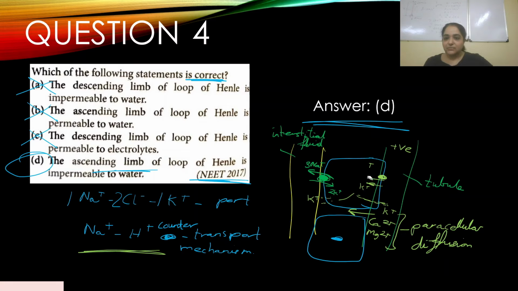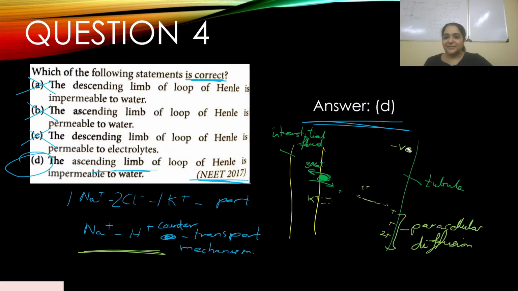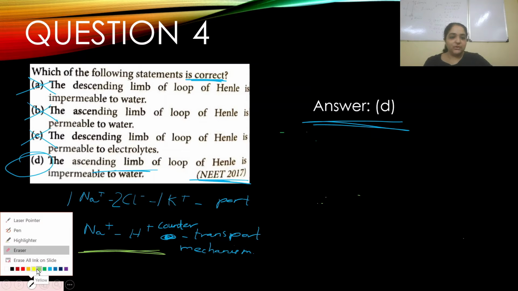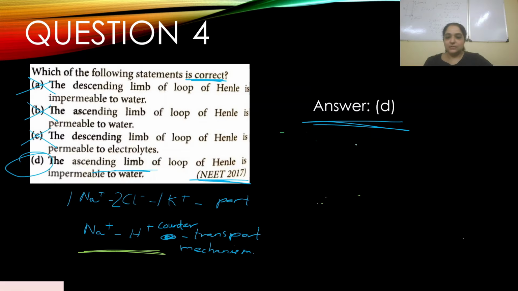I will remove this. I think it's best if I just delete all this, so it's easier. I will redraw it for you guys.